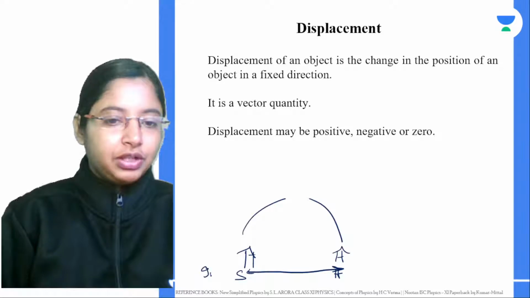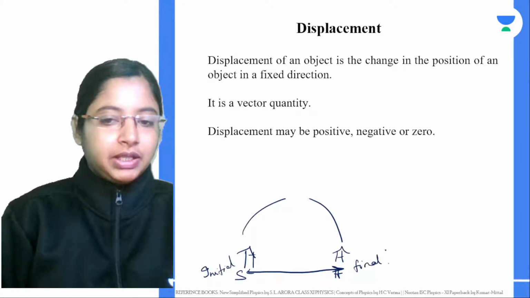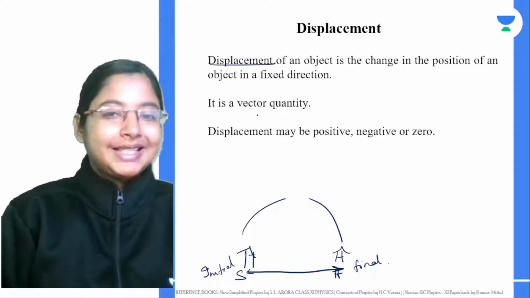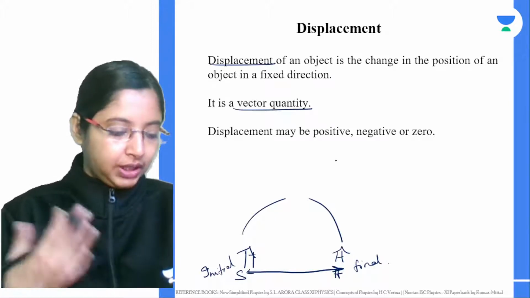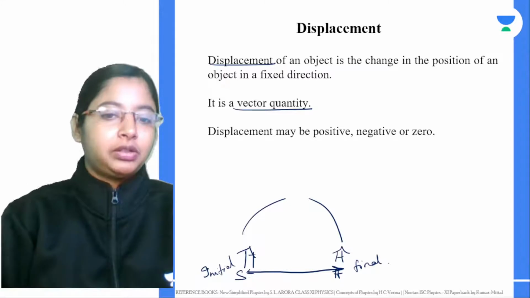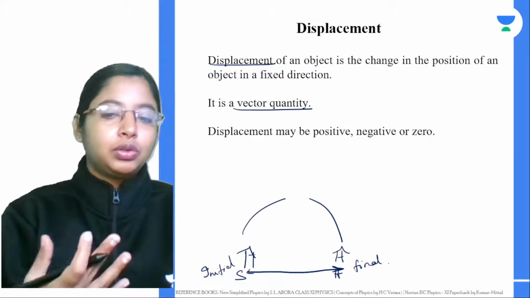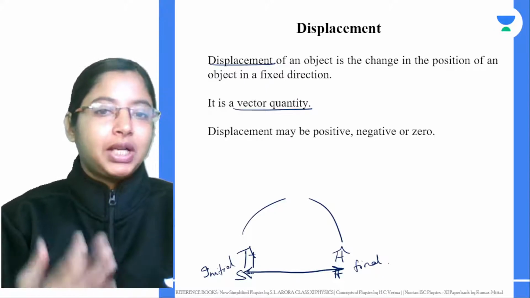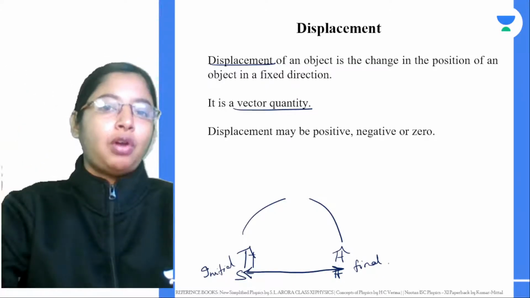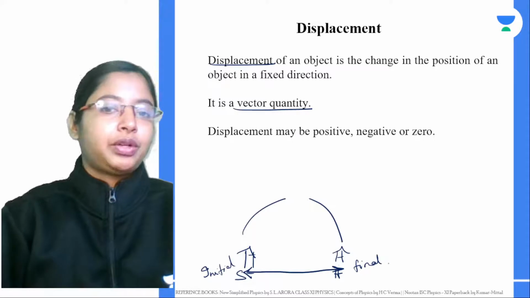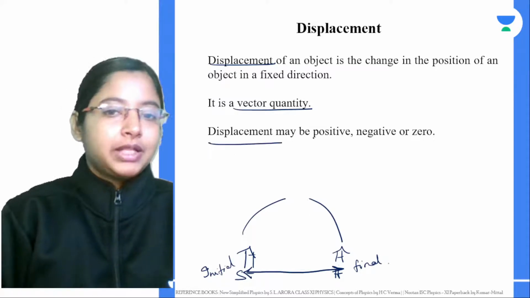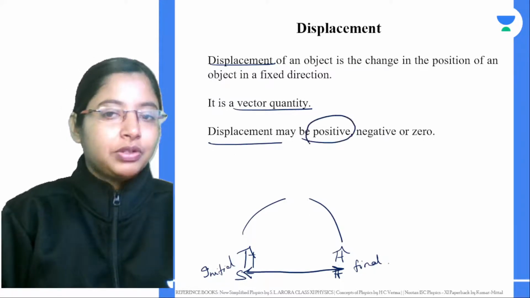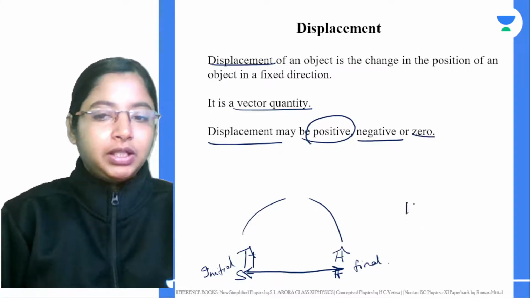If this is your initial position, what is your final position? This basically gives you your displacement. And since it's a vector quantity, not only does it have magnitude, it also has a particular direction. If you're going from your home to your school, then the question we are asking is, which direction? Are you going north? Northeast? South? That comes into the picture. Now displacement can be a positive value, a negative value, or it can be 0. What does it mean when displacement is 0?